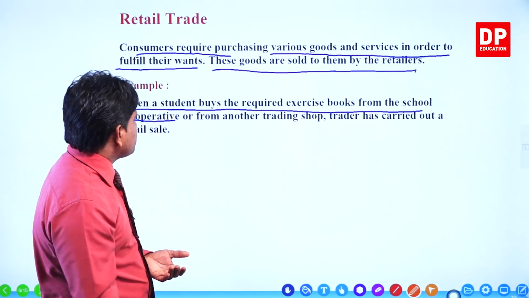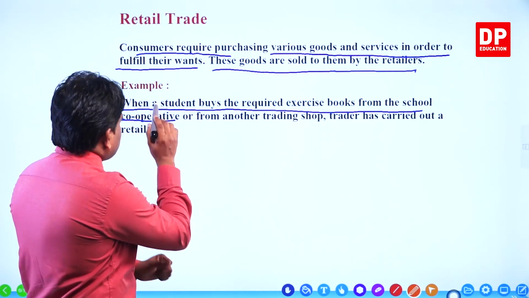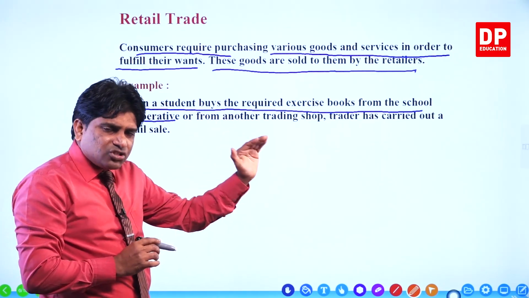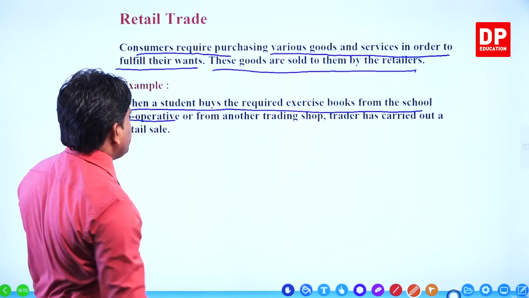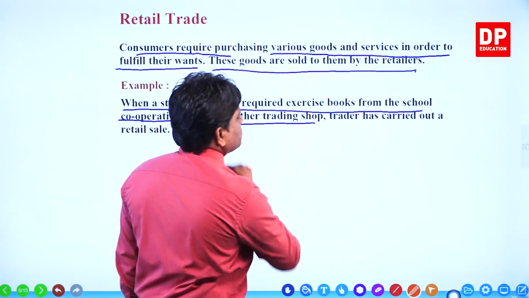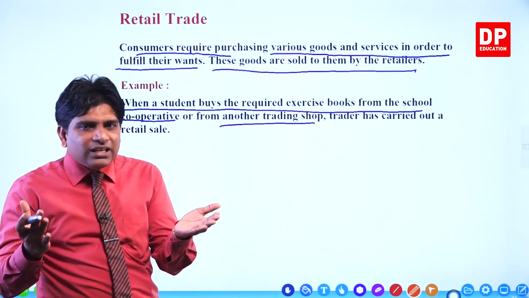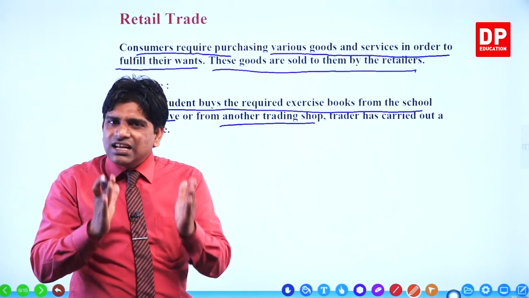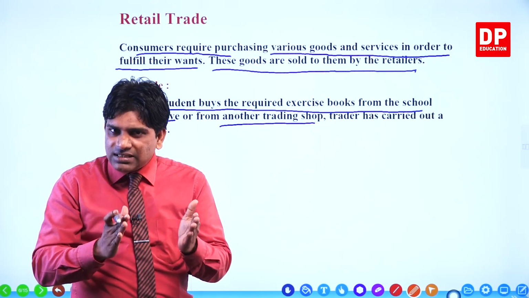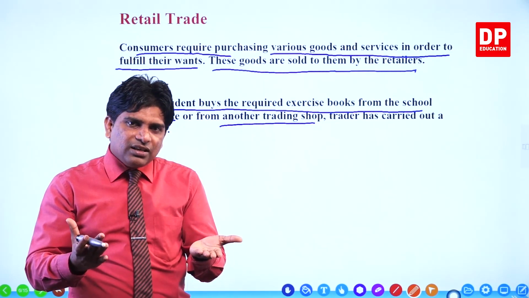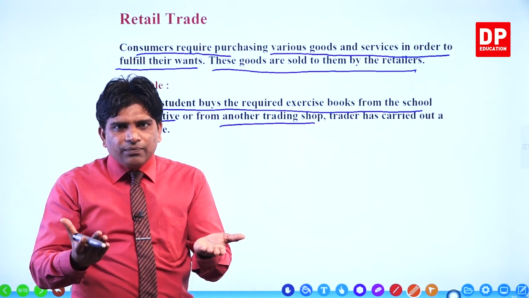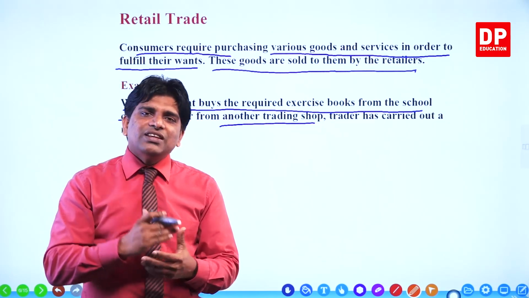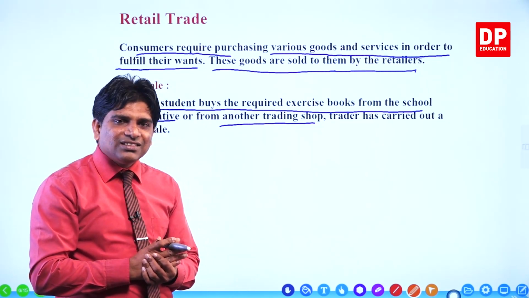The other example: the same student buys the required exercise books and other stationery material not from the cooperative shop, but from another trading shop. Here we don't consider where they purchase. We consider only what? The objective of the buyer. The buyer's objective is final consumption. Then we say it is retail trade.